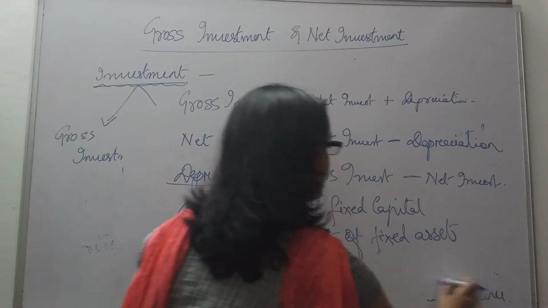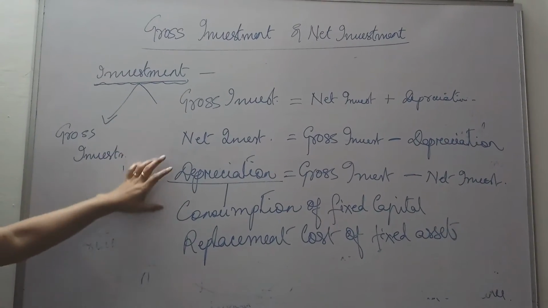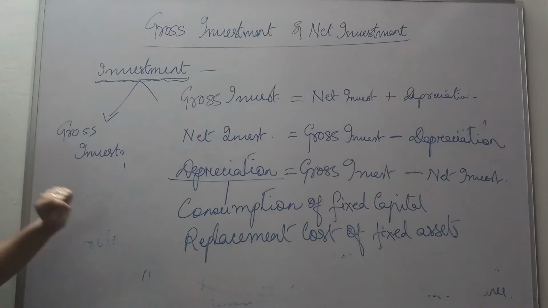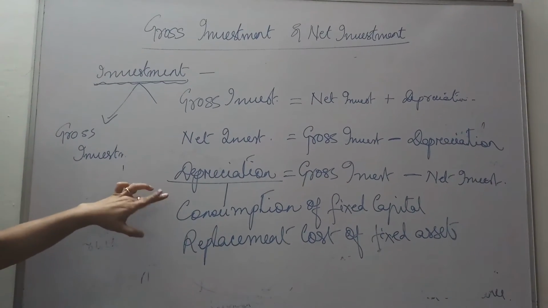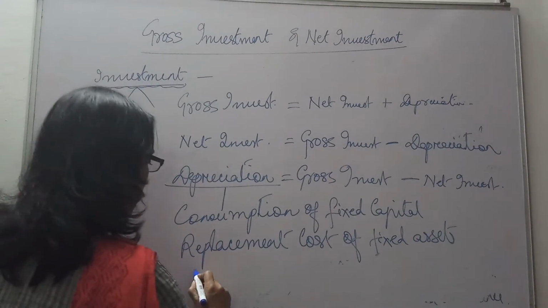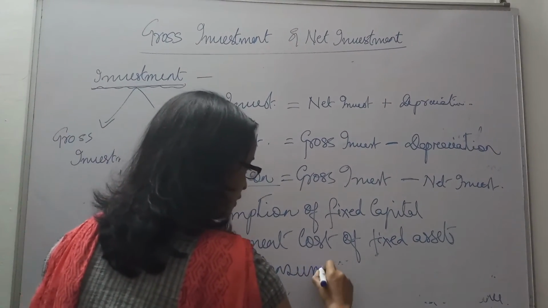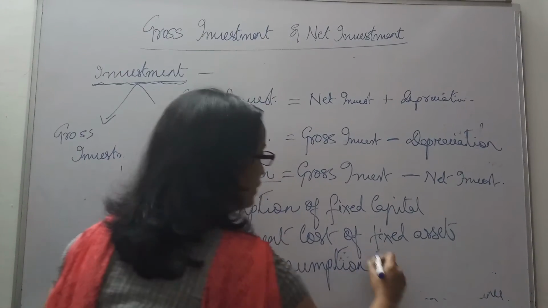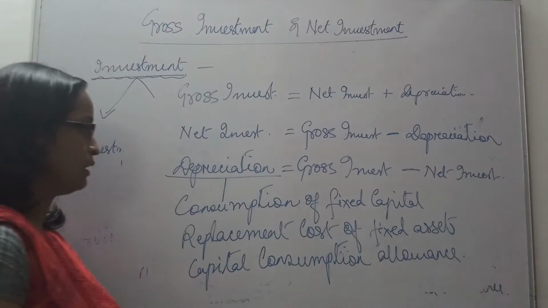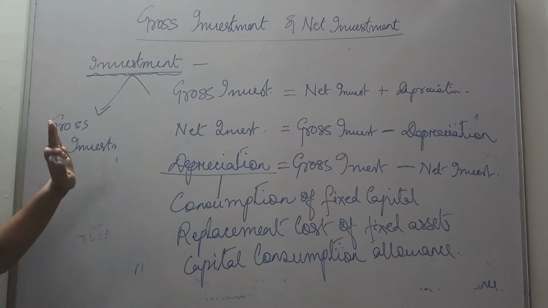Knowing all these different names is very important, because sometimes instead of writing depreciation, it is mentioned as replacement cost of fixed assets, and you should not get confused. These are the various other terms used for depreciation, or it is also called capital consumption allowance. So these are the various names or terms that we use for depreciation.